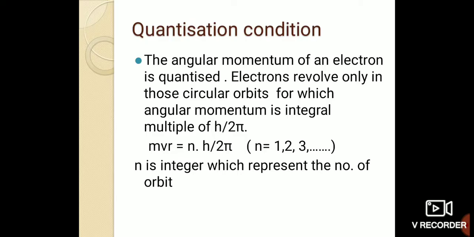So this is about the quantization condition. The value of the Planck constant is 6.626 into 10 to the power minus 34 joule second. So you can solve various questions on this. Hope you all understand the postulates of Bohr's model.